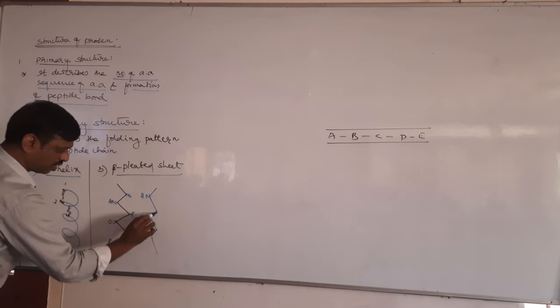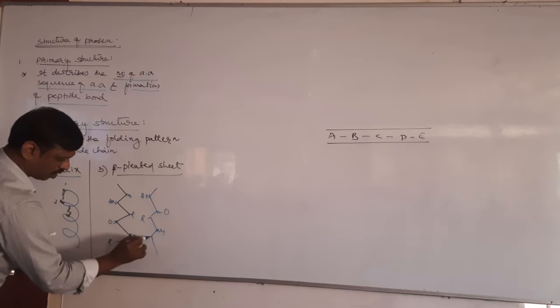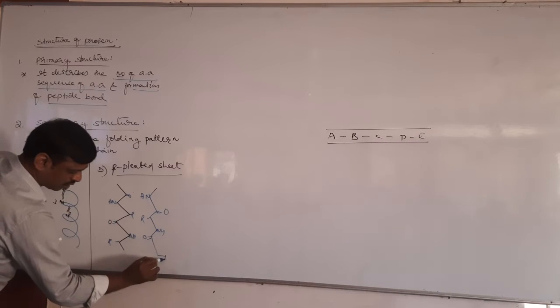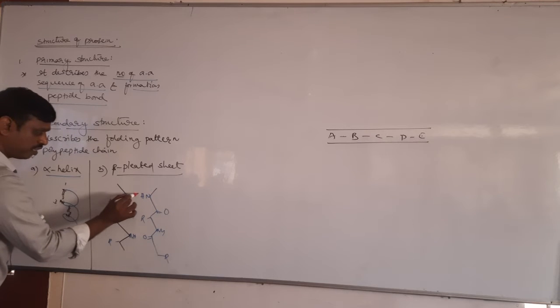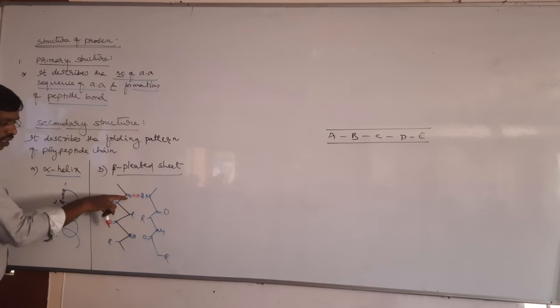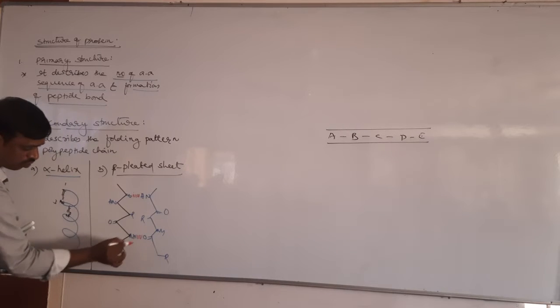So here is amine, carbonyl, R, again amine, carbonyl, here is R. Now tell me, this is one polypeptide, it is another polypeptide. In between these two polypeptide chains, there is hydrogen bonding present. The carbonyl group of one polypeptide and the amine group of another polypeptide, so there is hydrogen bonding present.